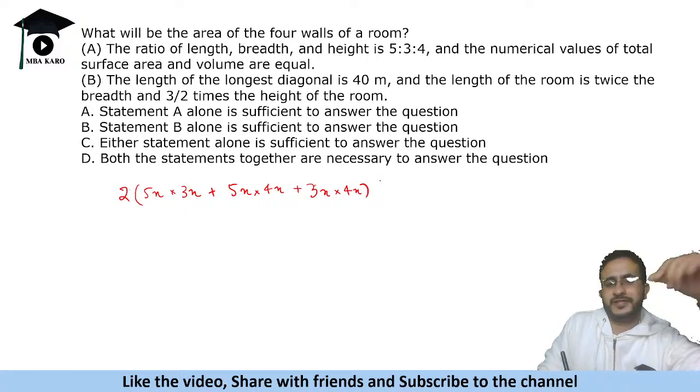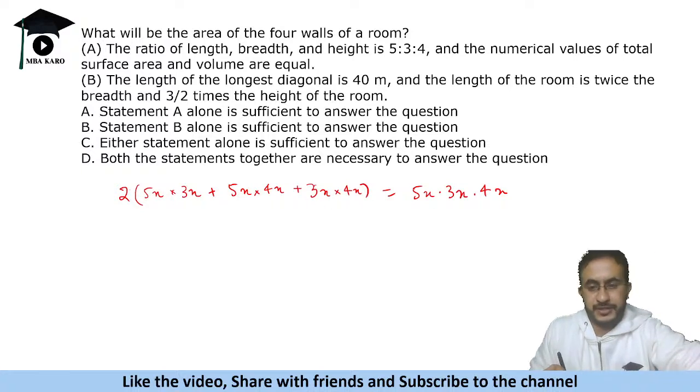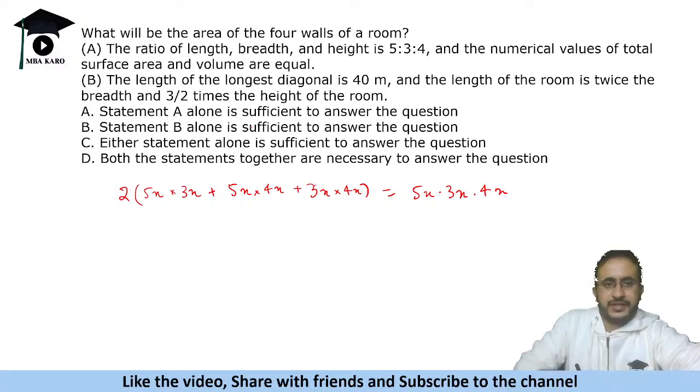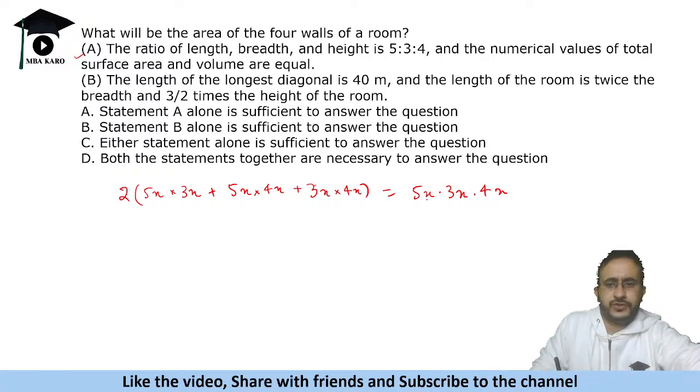This is total surface area. It is equal to 5x into 3x into 4x. Okay, so we will get a value of x. It is said that the numerical value is same, right? So this means you can get the value of x. Okay, so you can find the area of four walls. You need to find the length, breadth and height. So A is sufficient to answer the question, right? So you do not need to solve, just see this equation solve हो जाएगी. This will be x square, this will be x cube, so you will get a value of x.